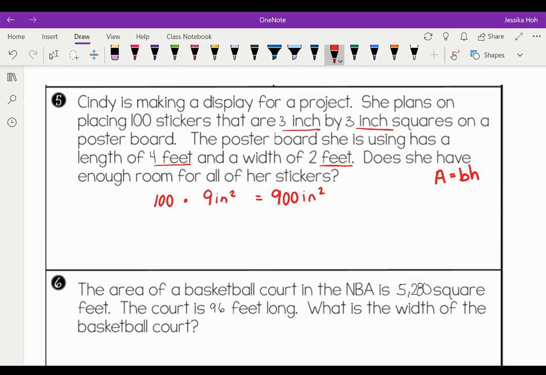So now her poster board she is using is 4 feet as its length and 2 feet as its width. So in order to change feet into inches, we need to know how many inches are in 1 foot. We know there's 12 inches in 1 foot, so we're going to times 12 by 4. That gives us 48. And we know that there's 12 inches, so in 2 feet, there are going to be 24.